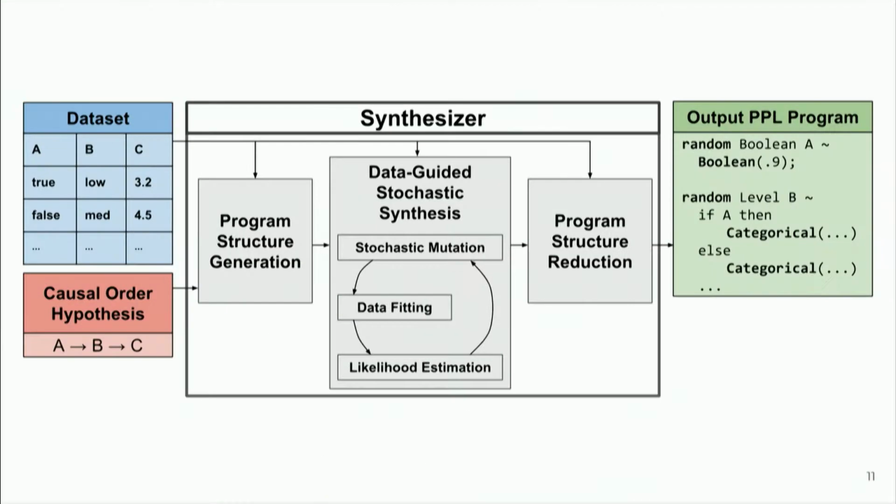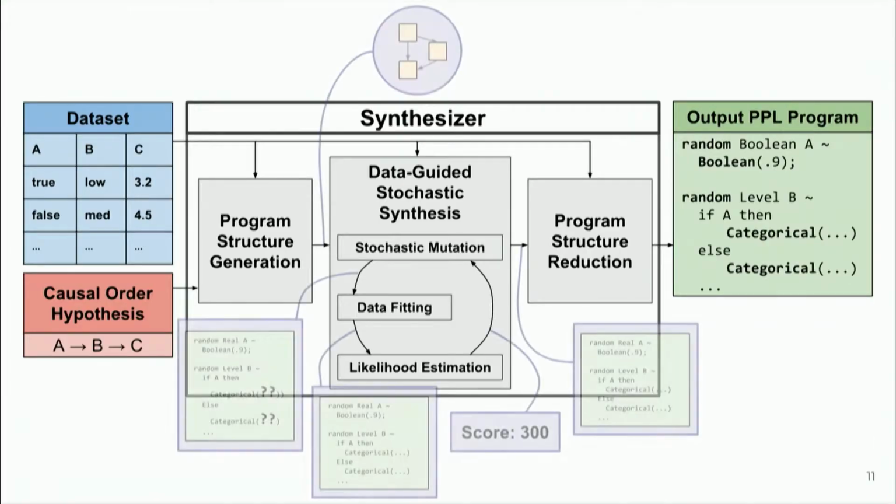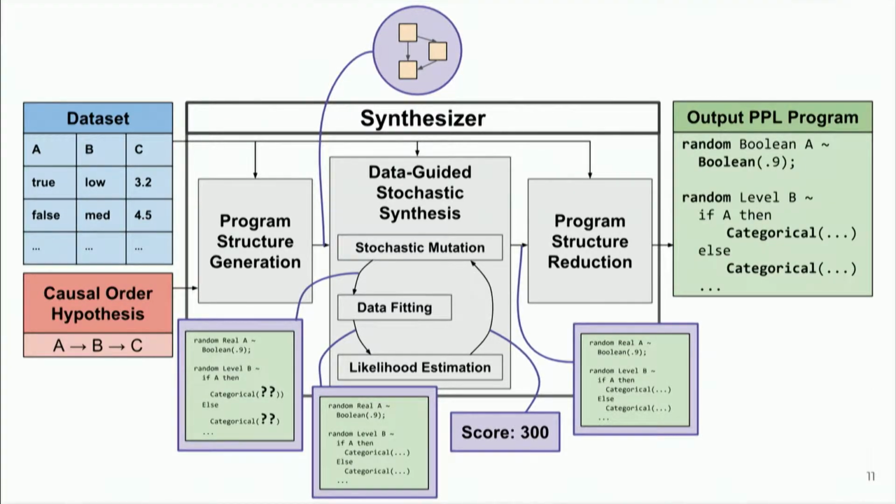Okay, so here's our tool. We have broken the synthesis process down into 3 stages. So first we do program structure generation, so basically that's going to pass a topology onto the stochastic synthesizer. Within the synthesizer, we're going to basically mutate the current program. We start with basically a sketch of the program, and then we go ahead and fill in the holes in the sketch with a data fitting process. We pass it to a scoring function that does likelihood estimation, and we go around that loop until we're happy with the program that comes out. Pass that on to program structure reduction, which is where the user gets to control how small, how readable that output program actually is.